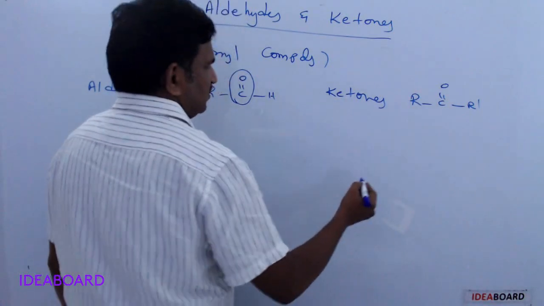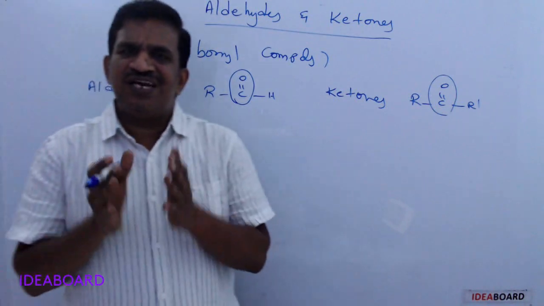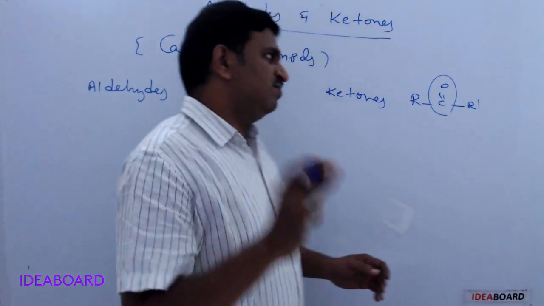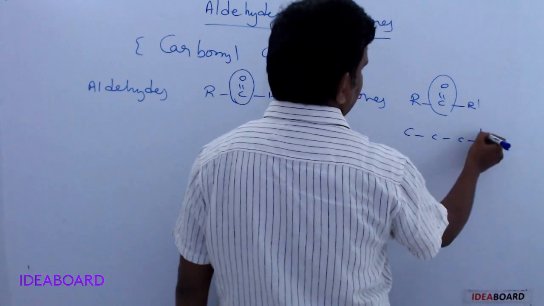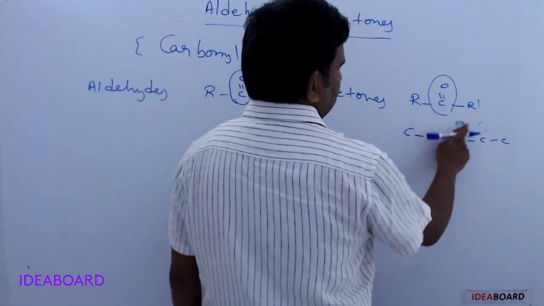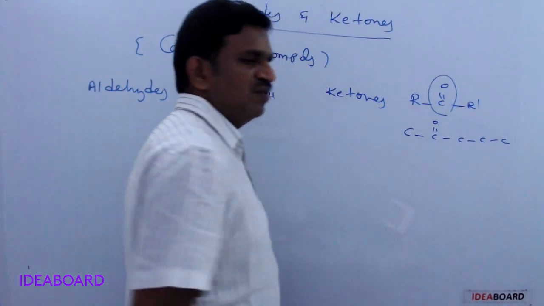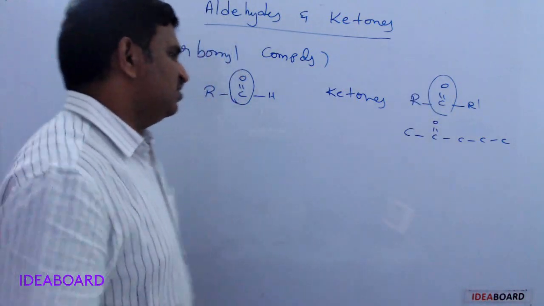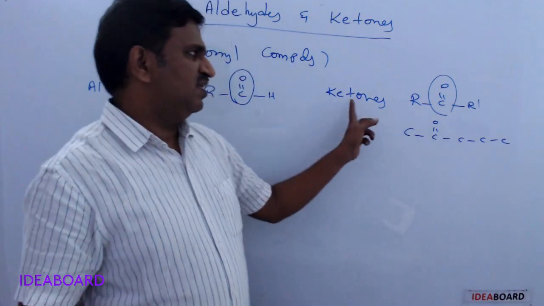And ketones means the CO group is present in the middle, not the exact middle, but it must be internal, not at the terminal. It can never be at a terminal. So for example, carbon, carbon, carbon, carbon, whatever it may be, CO may be present here, or here, or here. That means at an intermediate carbon, not on the terminal carbon atom.